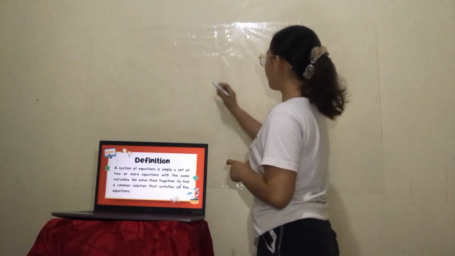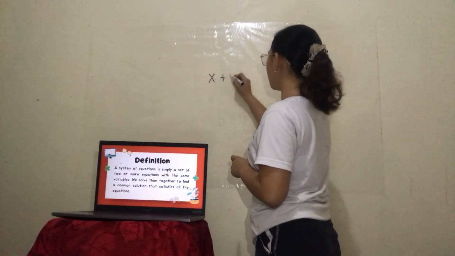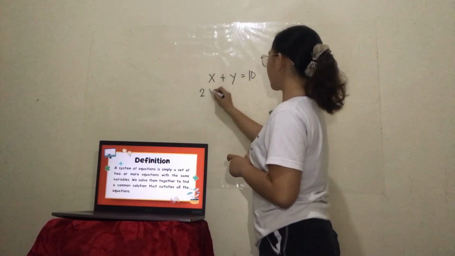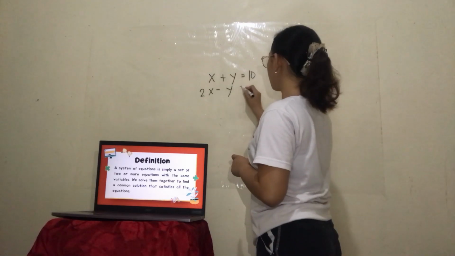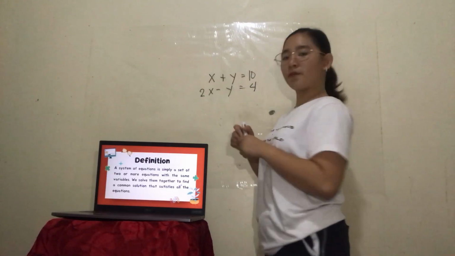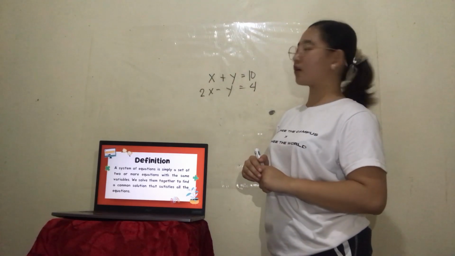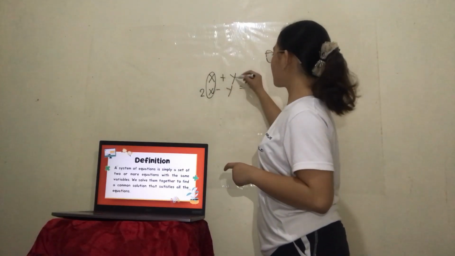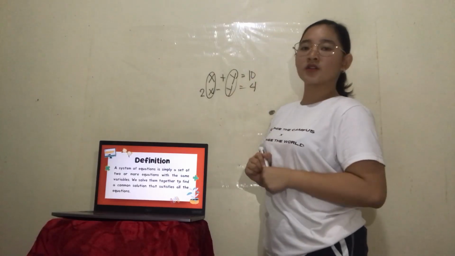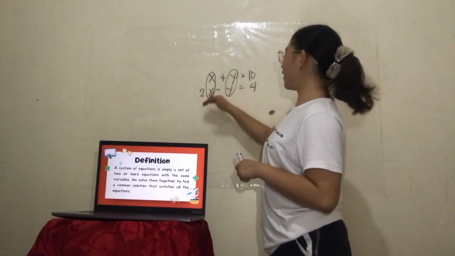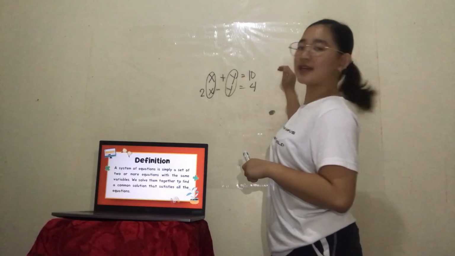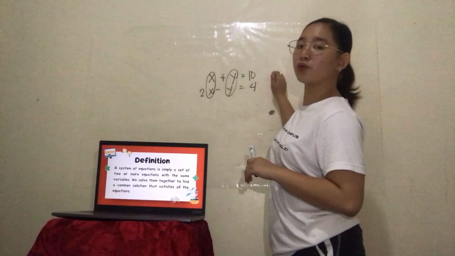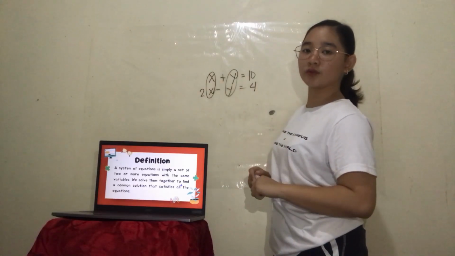If I say x plus y is equal to 10 and 2x minus y is equal to 4, basically we are looking for the values of x and y, because we want to satisfy these two equations. We want to show that these two equations are true.